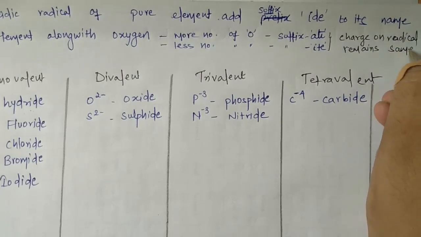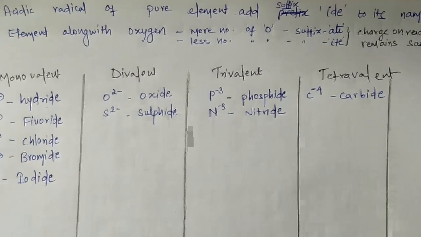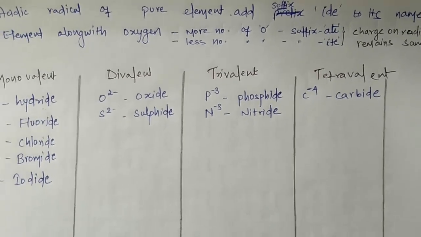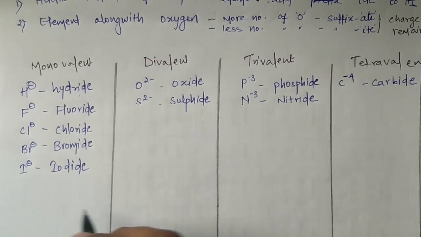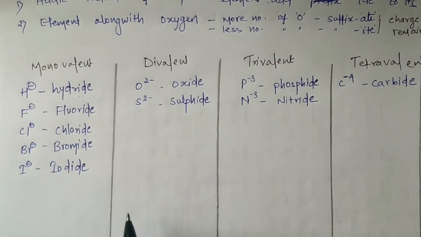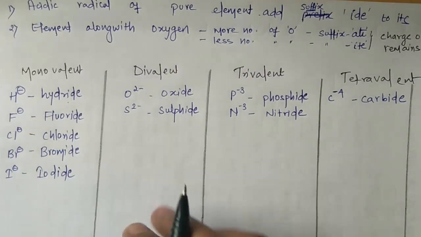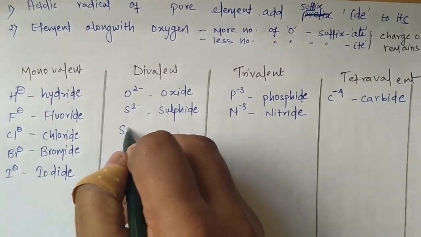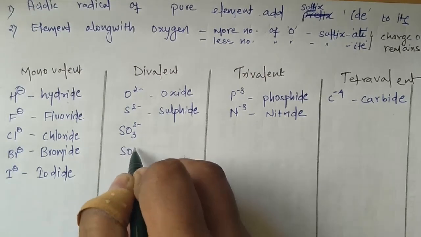Now what I am trying to say by this, see carefully. We will start with one example, that is sulfur. I will write down SO3 2 minus and SO4 2 minus.